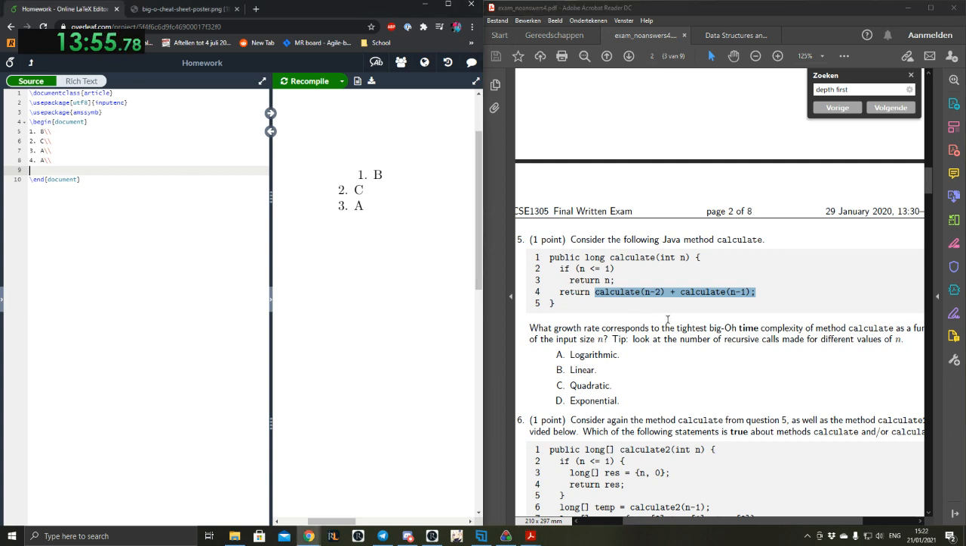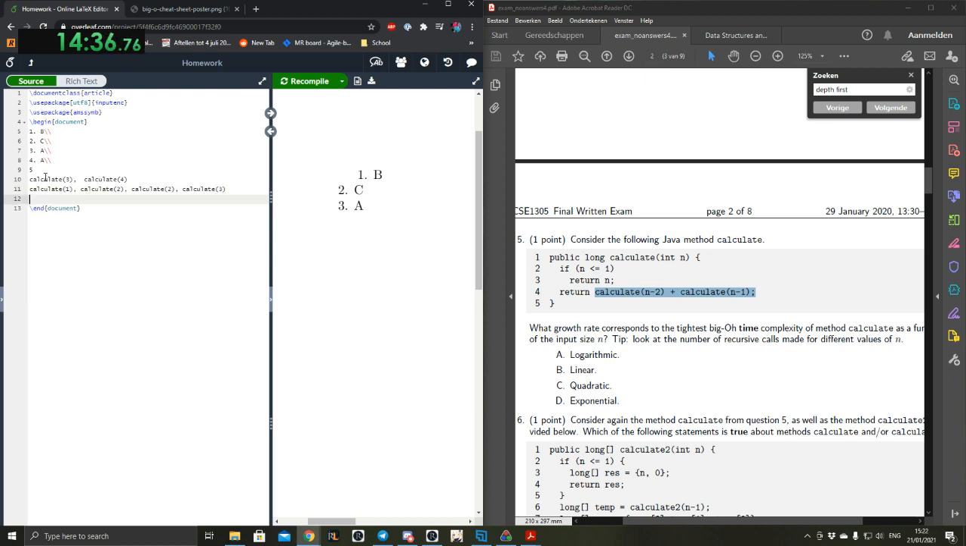N squared, right? Let me actually draw this out. So imagine we have like 5. I don't want to type too much because it will take too long, but 5 is a good number, I think. So it will do calculate 3 and calculate 4. Calculate 3 will do calculate 1, calculate 2, and calculate 4 will do, wow, I literally had to think about what calculate 4 would do, calculate 2 and calculate 3.